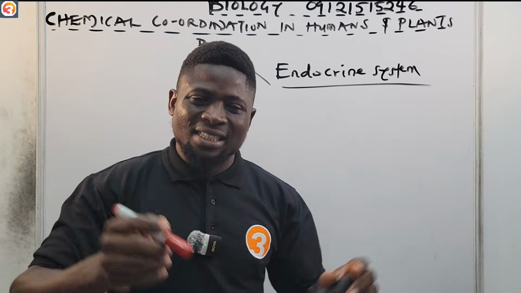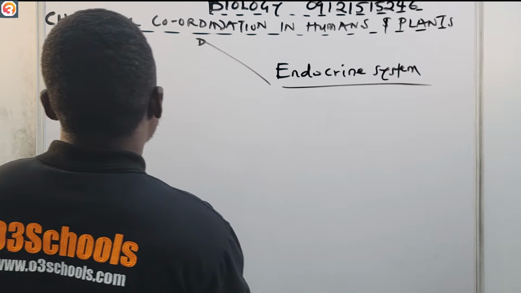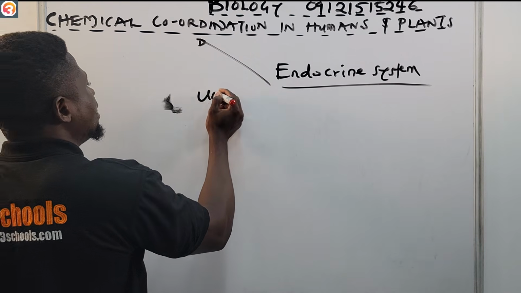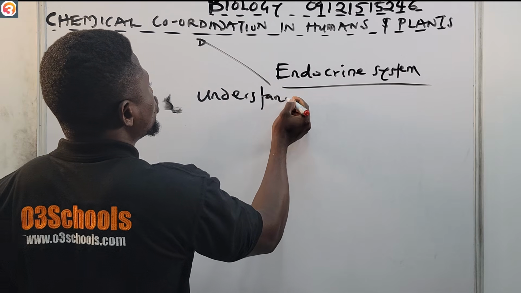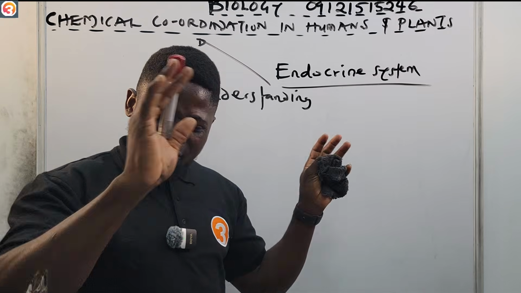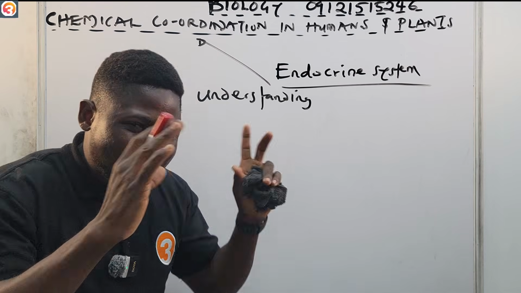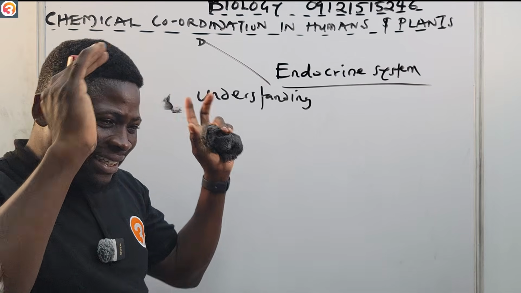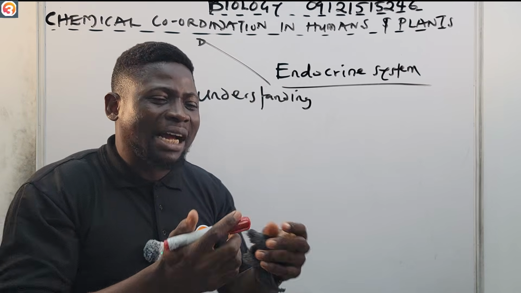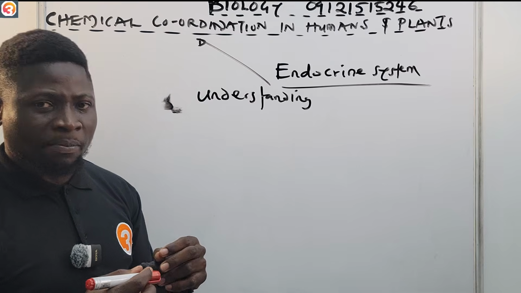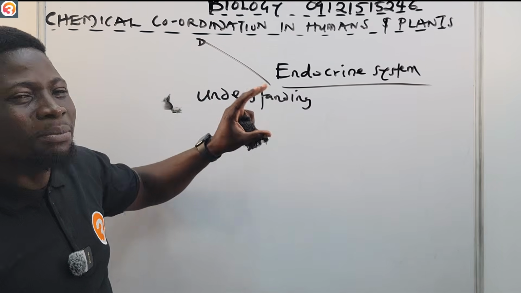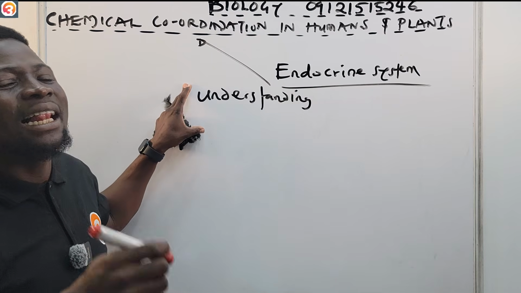But why do we still need the endocrine system? We see that the nervous system helps us in understanding. It helps to coordinate our day-to-day activities and surroundings. That's what the nervous system helps to do. But despite all of this, we still need a system dedicated for chemical coordination.